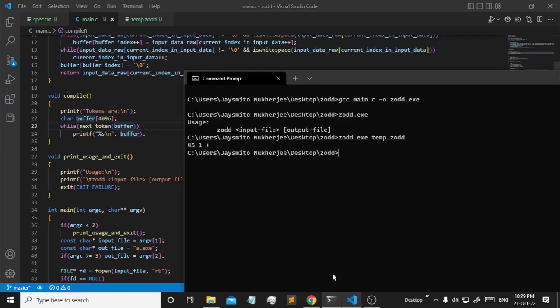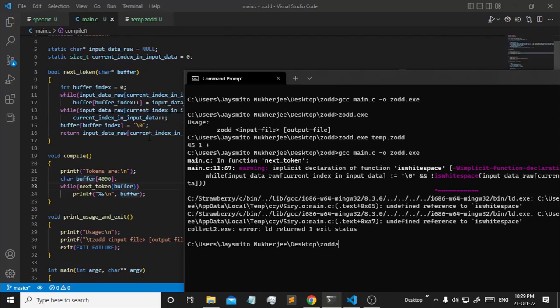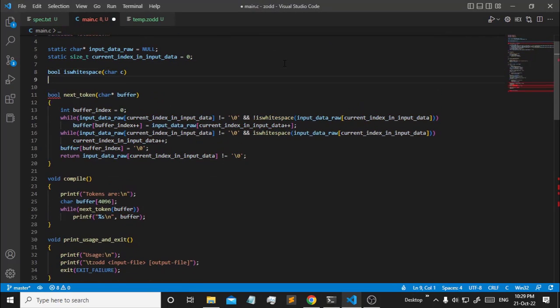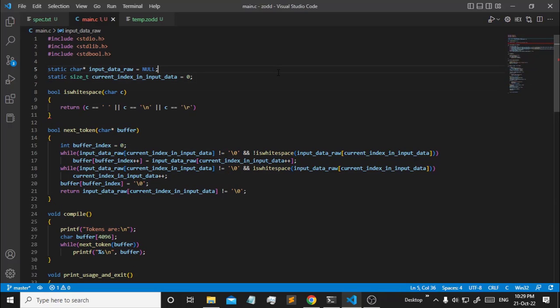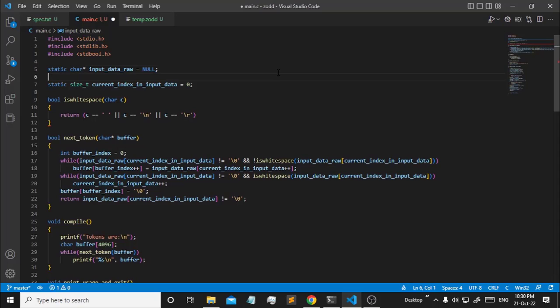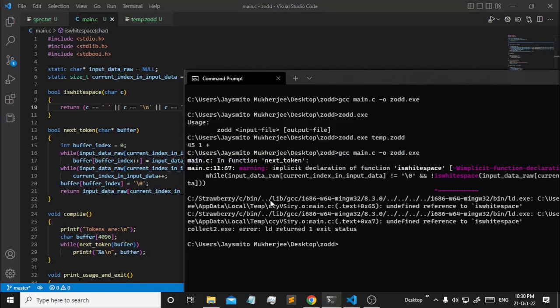Let's just try and compile it. Again, warning. Okay, we don't have the use white space function. So let's create it. \r is also whitespace. Well, if you don't know, \r and \n: in Linux systems, whenever you have a new line, that is \n, whereas in Windows systems, that is \r\n. In Visual Studio, you can see this is CRLF, that is \r\n. However, in Linux, it is LF. You can change it over here. Let's keep it like this. Let's compile without any issues.